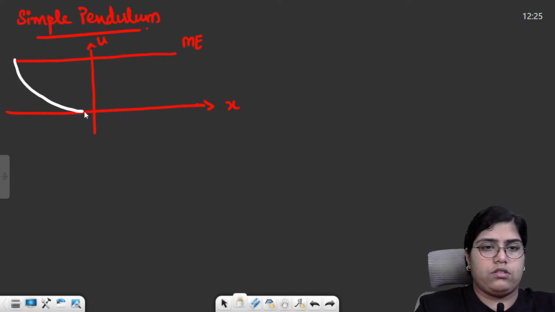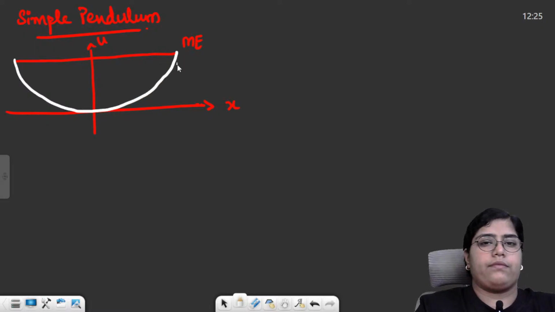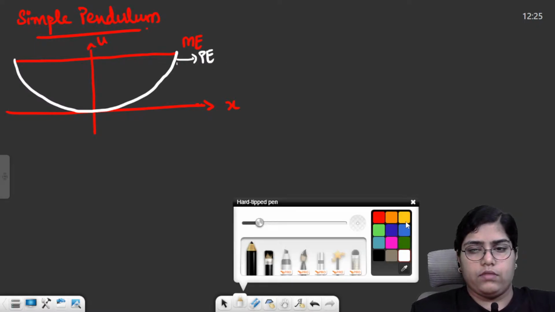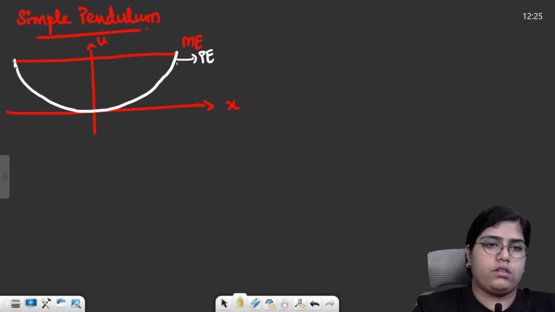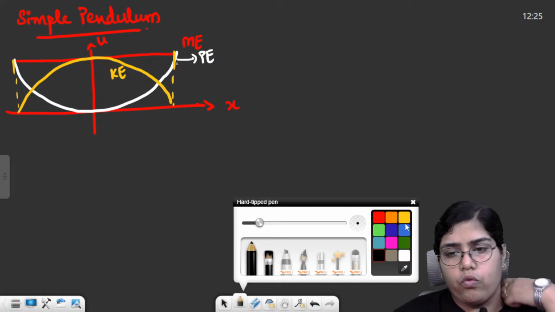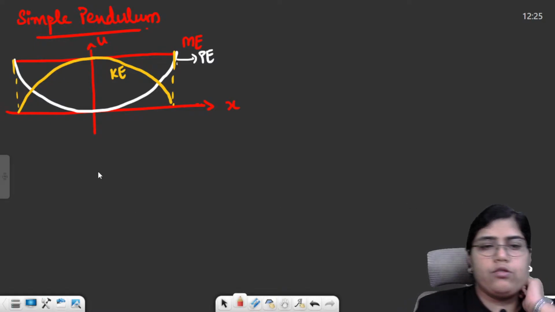I will just draw it properly. This is for potential energy. And let's use yellow color. This graph in yellow color over here is for kinetic energy. Now, what do these graphs tell you?